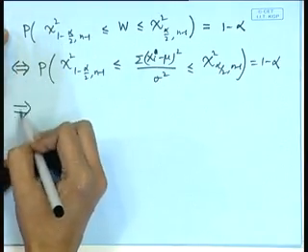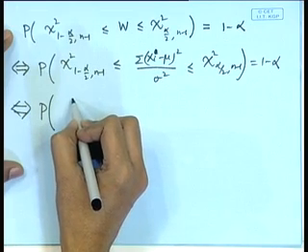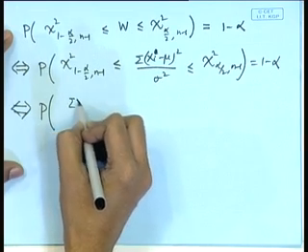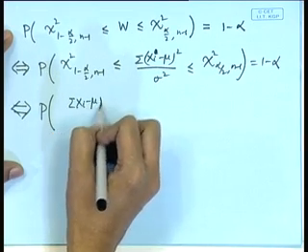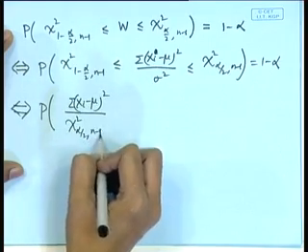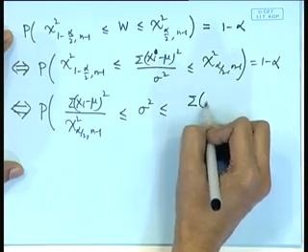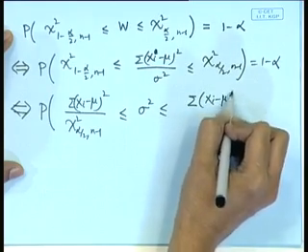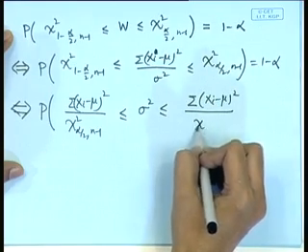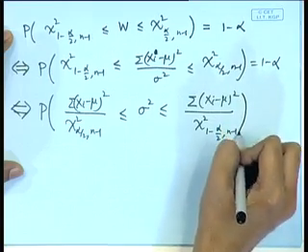So, this statement is equivalent to probability that summation xi minus mu whole square divided by chi square alpha by 2, n minus 1 is less than or equal to sigma square, less than or equal to summation xi minus mu square divided by chi square 1 minus alpha by 2, n minus 1.